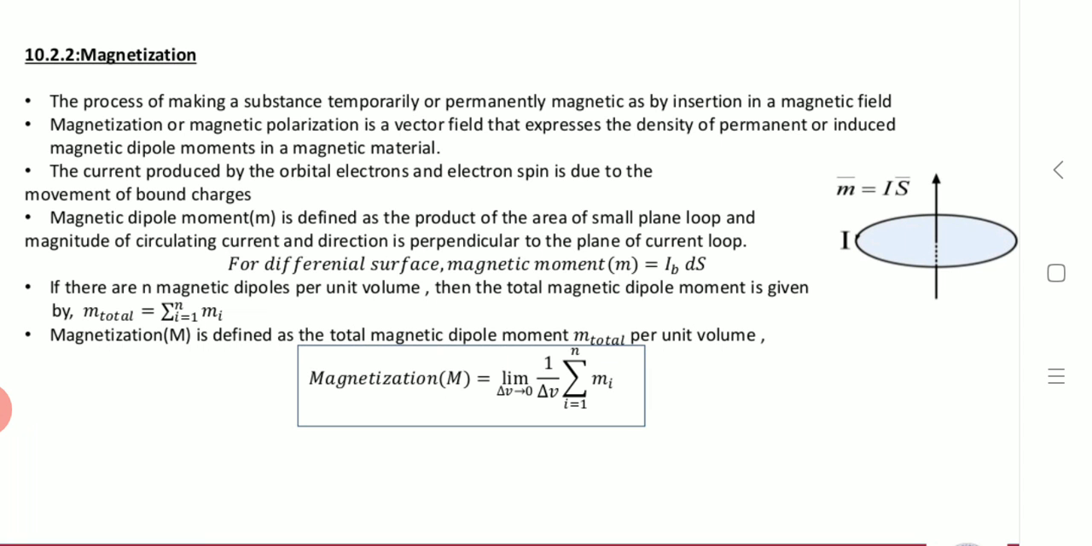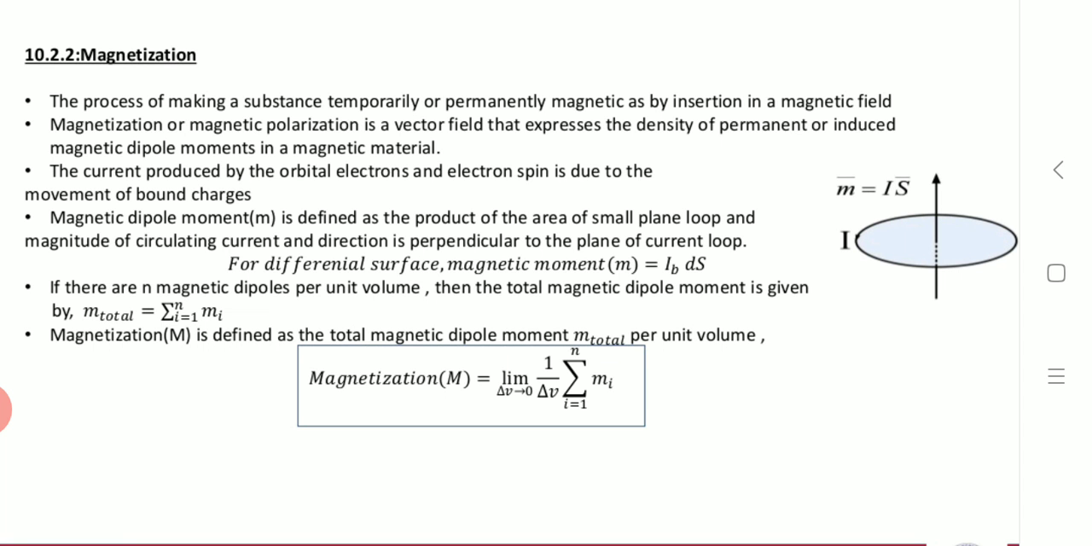The bound charges are charges which are bound to the nucleus, right? And the field produced due to the moment of bound charge is called magnetization. So here in this slide we can see that the process of making substances temporarily or permanently magnetic by insertion of a magnetic field is nothing but magnetization,